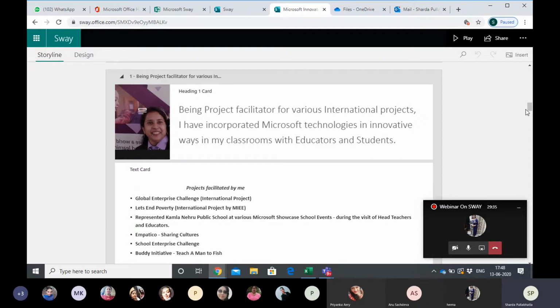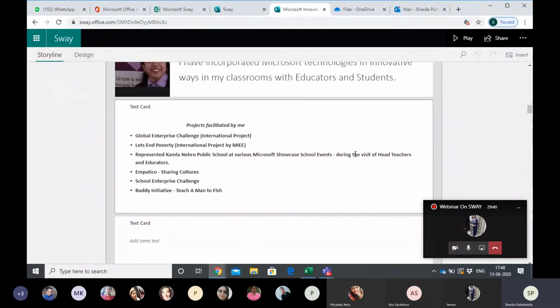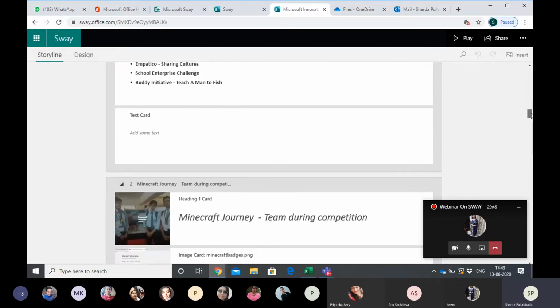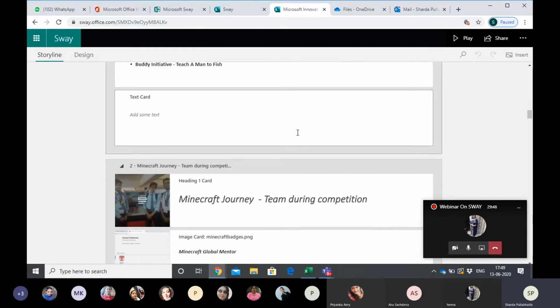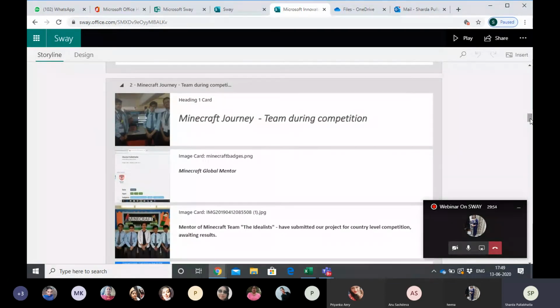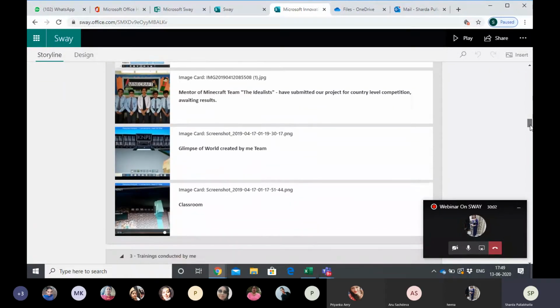Okay, so projects facilitated by me, any projects wherein I was the mentor. So I wrote about all the mentorship projects which I have taken with the children. This shows the children's involvement. Okay, this is again the Minecraft journey wherein we had gone to Satpal Mittal School, Ludhiana with the children. I had taken the children along with me. This is Minecraft Global Mentor, wherein I was selected for that. So these are a few other types.